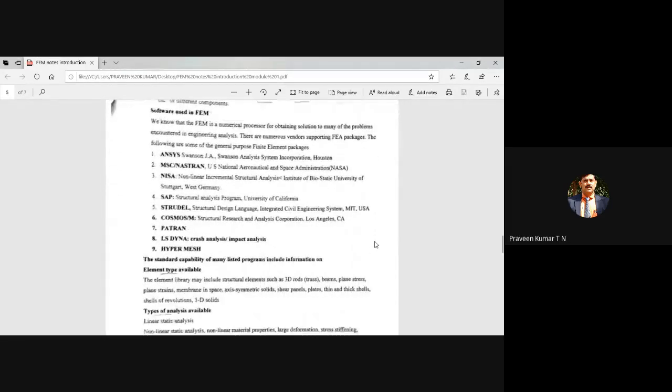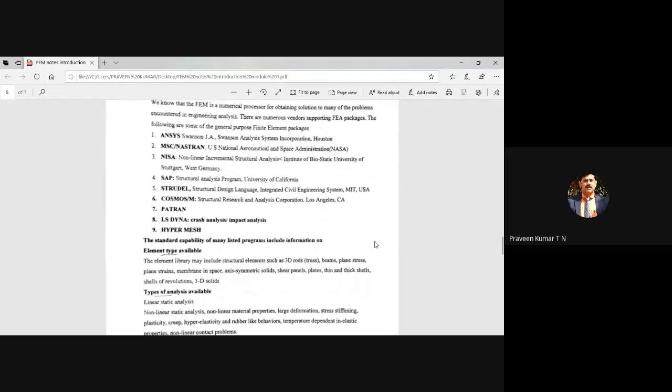Then software: one is ANSYS, that is developed by Swanson Analysis System Incorporation. Then one is Nastran. You are familiar with NASA, it is developed by NASA. Then NISA, especially used for non-linear analysis, hence it is referred to as Non-linear Incremental Structural Analysis. Then Bosor, it is developed by one of the universities, West Germany University.